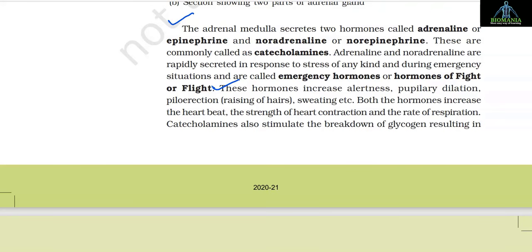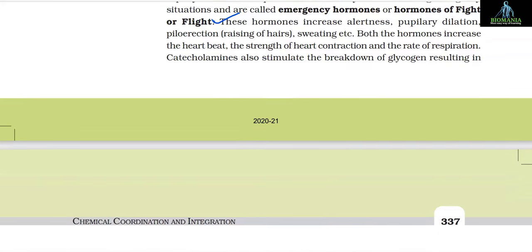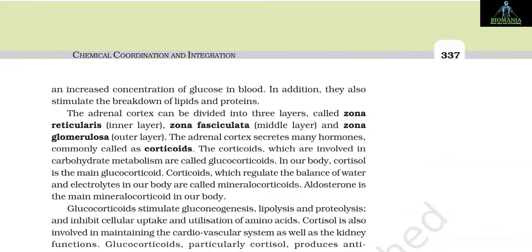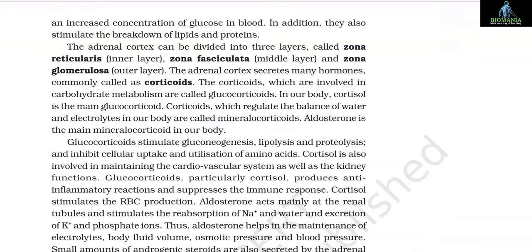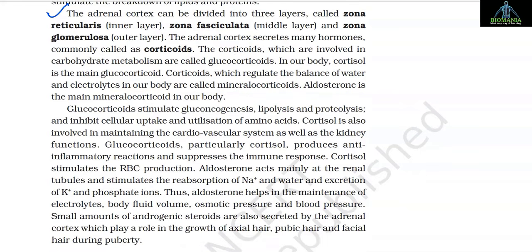Both the hormones increase the heartbeat, the strength of heart contraction and the rate of respiration. Catecholamines also stimulate the breakdown of glycogen, resulting in an increased concentration of glucose in blood. In addition, they also stimulate the breakdown of lipids and proteins. The adrenal cortex can be divided into three layers called zona reticularis, that is the inner layer, zona fasciculata, that is the middle layer, and zona glomerulosa, that is the outer layer. The adrenal cortex secretes many hormones, commonly called corticoids.